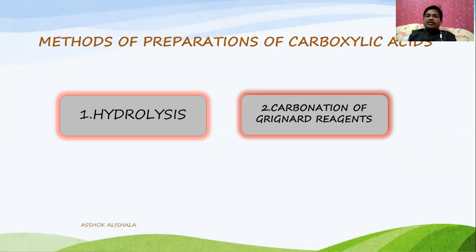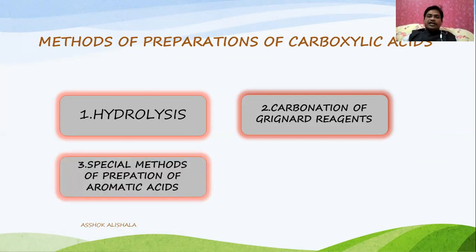Carbonation of the Grignard reagent means the Grignard reagent, as you know, RMgX, is called Grignard reagent, and when it is treated with carbon dioxide followed by hydrolysis, we get an intermediate product which finally gives the carboxylic acid. And there are also some special methods.